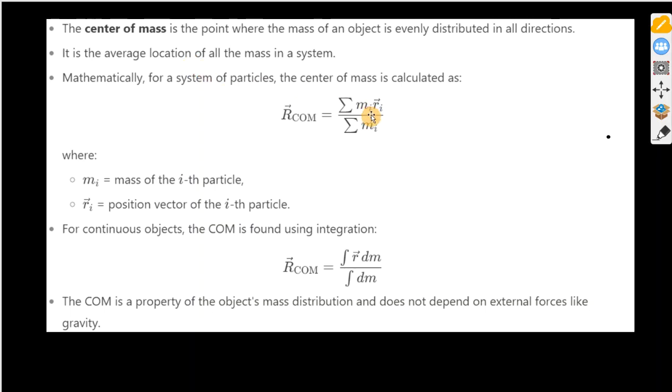Mathematically, the center of mass of a body or object can be evaluated using this formula, where mi is the mass of the ith particle, ri is the position vector of the ith particle. For a continuous object or body, the center of mass can be evaluated using this. So the only difference is that the summation sign changes to the integral sign. So we now see that the center of mass is a property of the object's mass distribution, and it doesn't depend on external forces like gravity, as we shall see in the center of gravity.